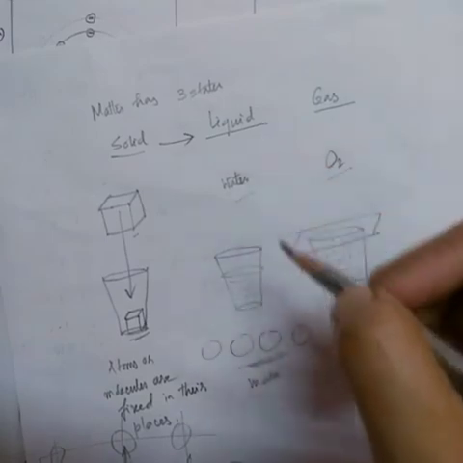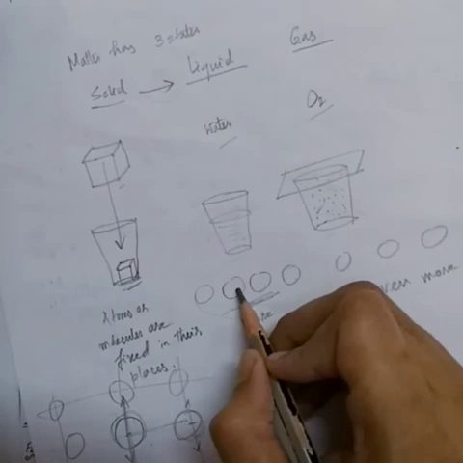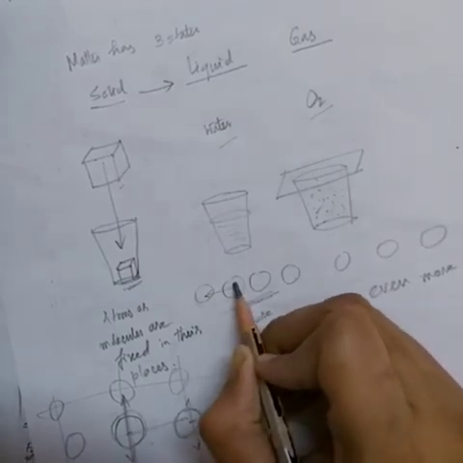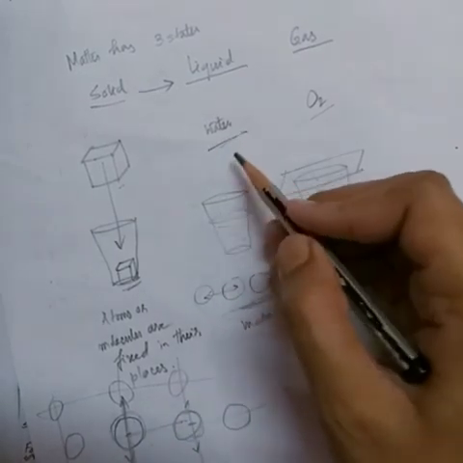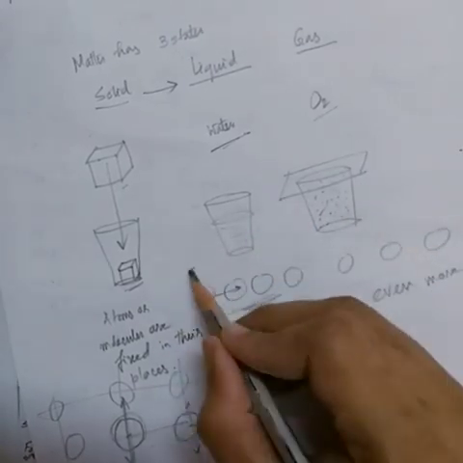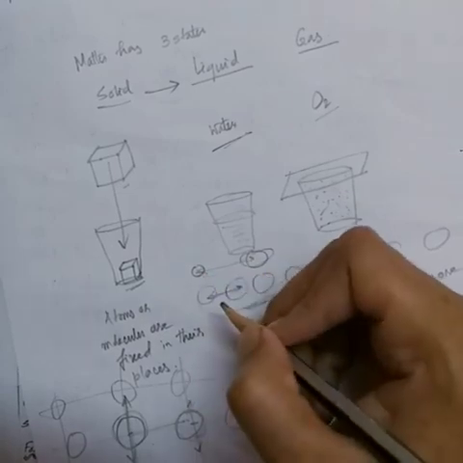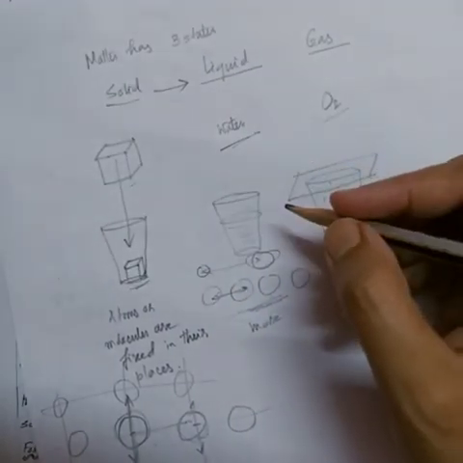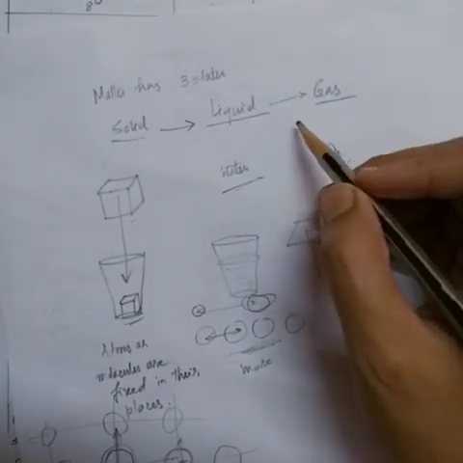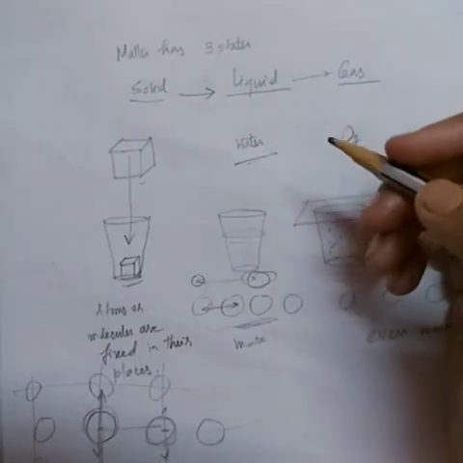Okay, and if you increase the temperature of a liquid substance, the molecules or atoms will increase the separation between them. The separation that was initially there in the liquid, for example water here, will increase. The molecules will now go further apart, and as a result they will not be in the liquid state, and will go to the gaseous state, which is called boiling. Okay, so this is what happens when you increase the temperature of solid, liquid or gaseous substances.